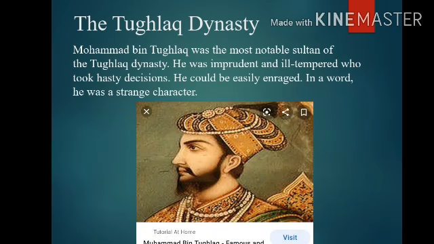So, students, in this paragraph, they have told about the personality of Muhammad bin Tughlaq. He was the most notable Sultan of the Tughlaq dynasty, a rash personality, very ill-tempered and irritable, and he always took decisions very quickly. He could be easily enraged, so someone could make him angry. That's why in this lesson Muhammad bin Tughlaq is described as a strange character.